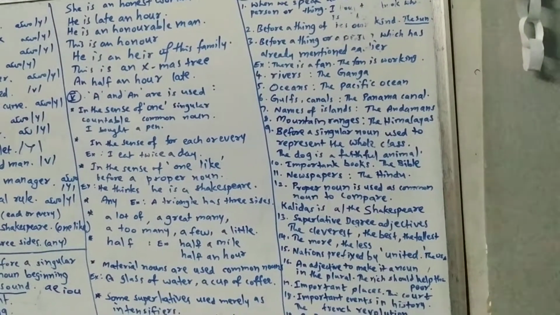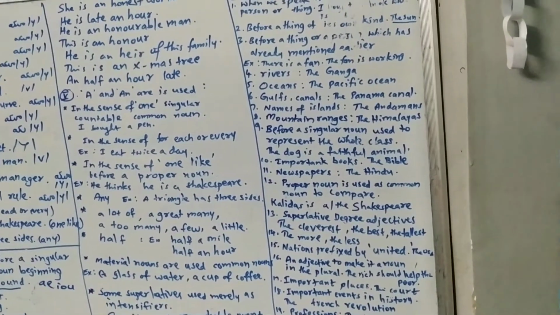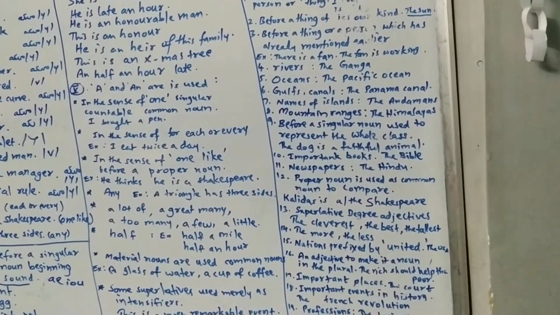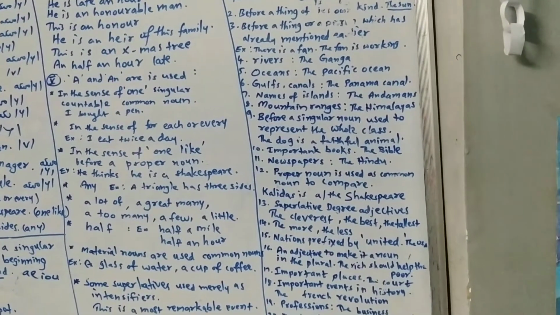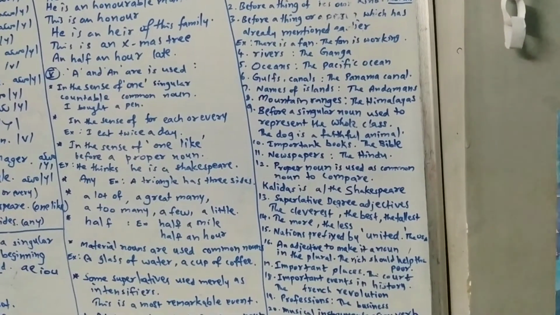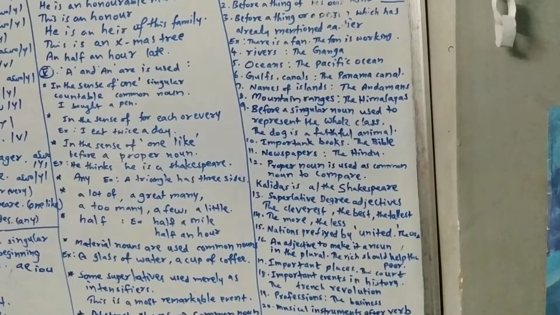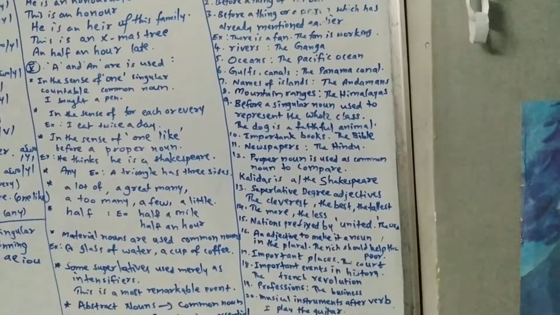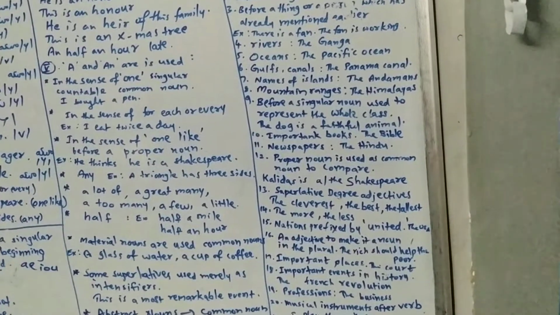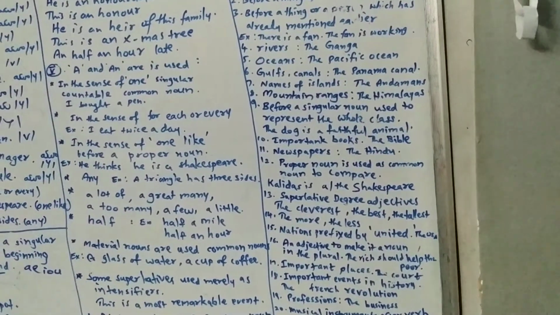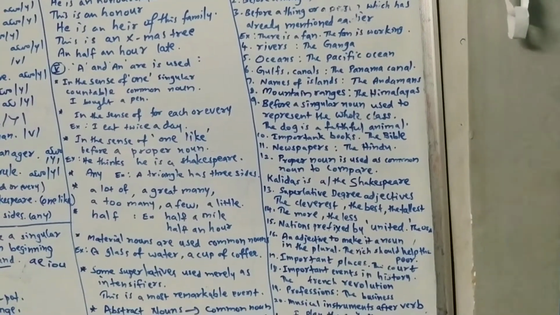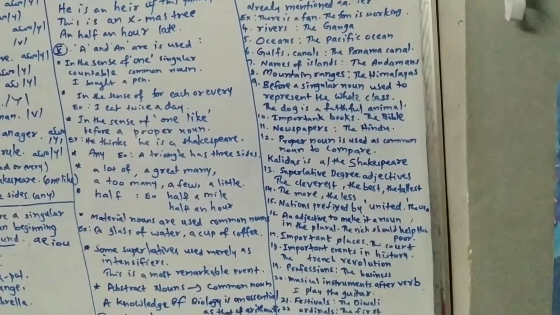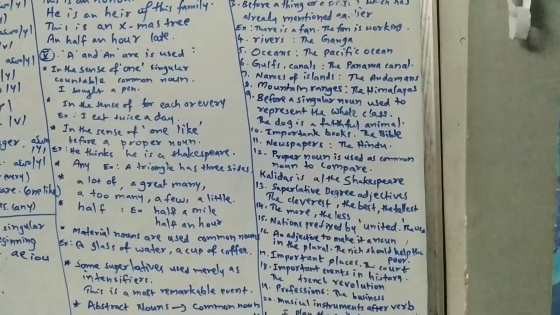Superlative degree adjectives: the cleverest, the best, the tallest, the more, the less. Nations prefixed by United: the USA, here U means United States of America, the UK, the United Kingdom. USSR, there we don't use the article because in the USSR, U means Union of Soviet Socialist Republic.